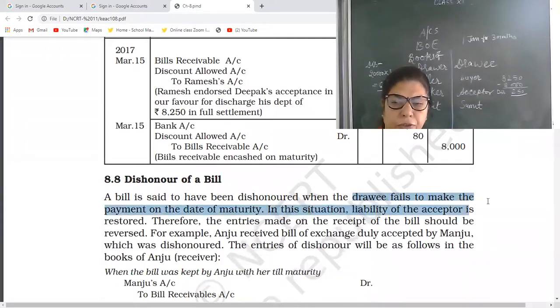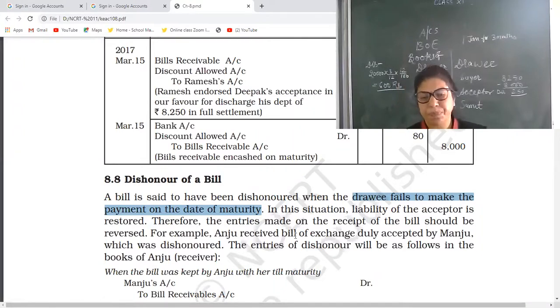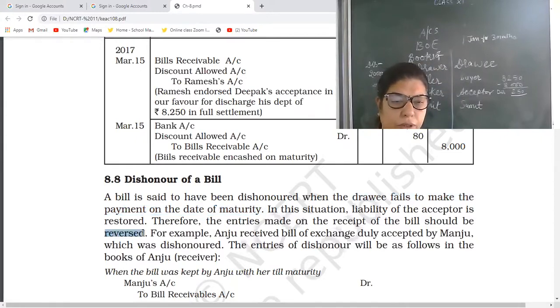When the drawee fails to make the payment on maturity, fails to pay, means he is unable to make the payment on maturity, in this situation the entries will be reversed as I have told. If the bill is dishonored, dishonored means the drawee is not giving payment, refused to give the payment.